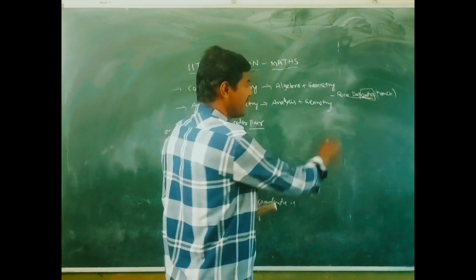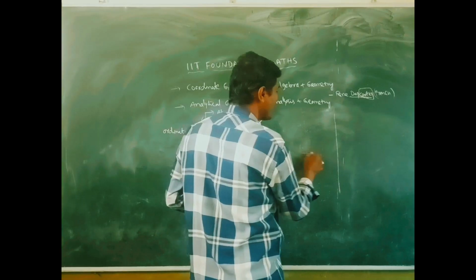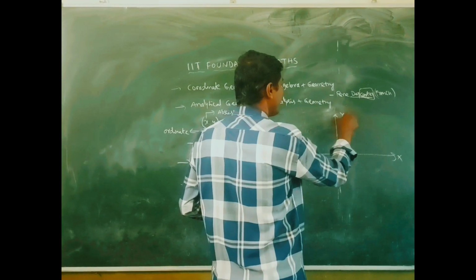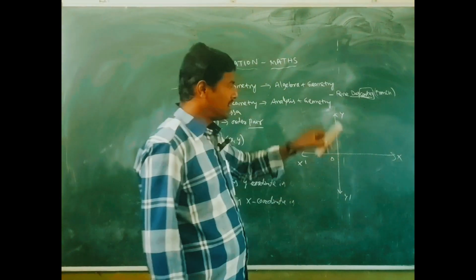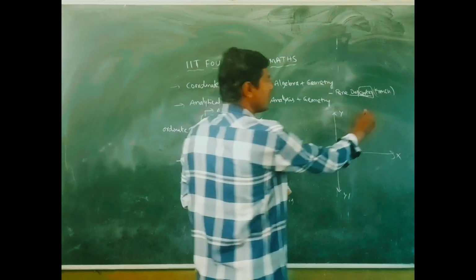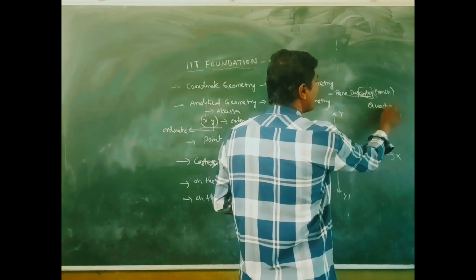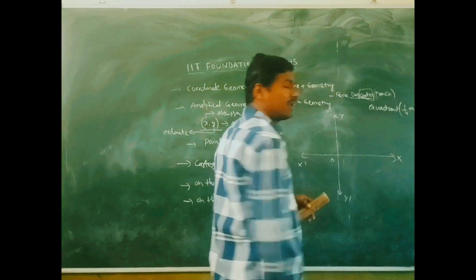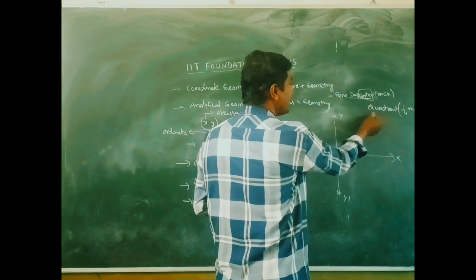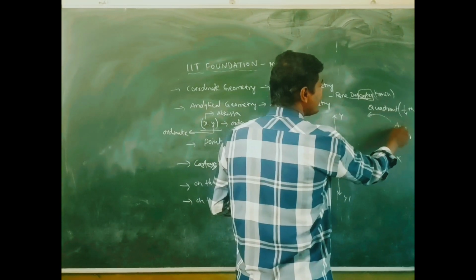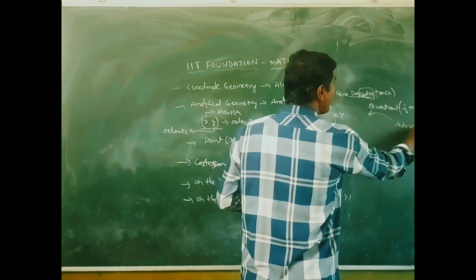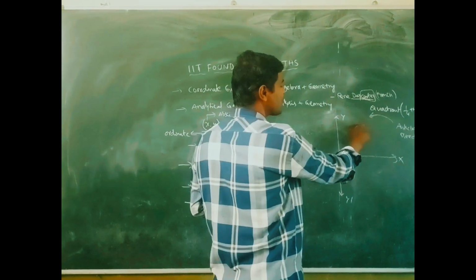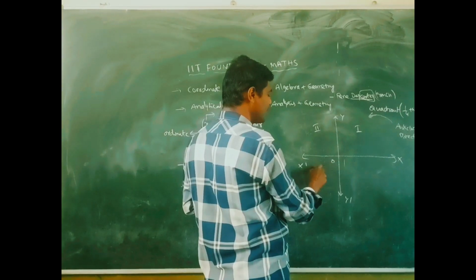So this plane can be divided into 4 equal parts. Each part is known as a quadrant. Quadrant means one-fourth part. We take them in the anti-clockwise direction. So we take this one first, this one second, this one third, and this one fourth.